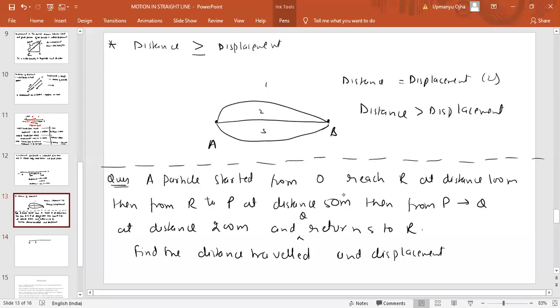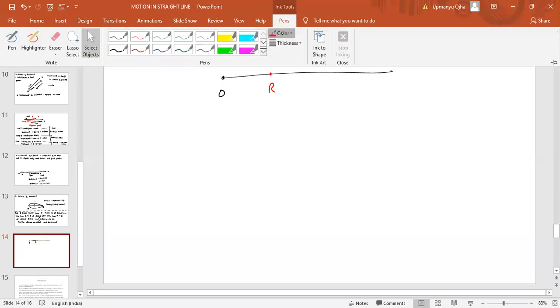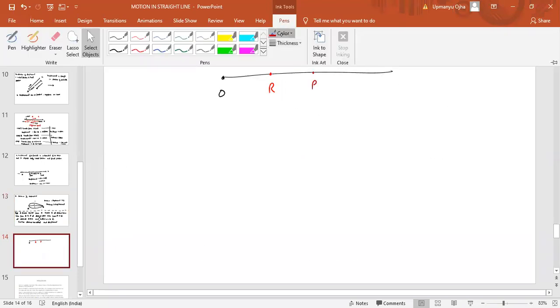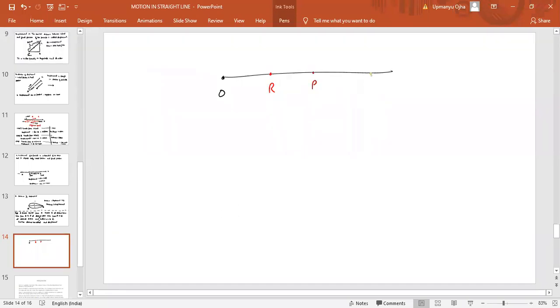Okay, then from R to P. And then from P to Q.